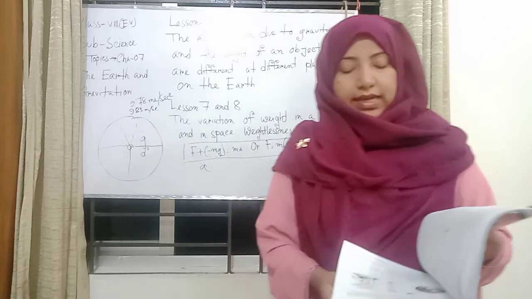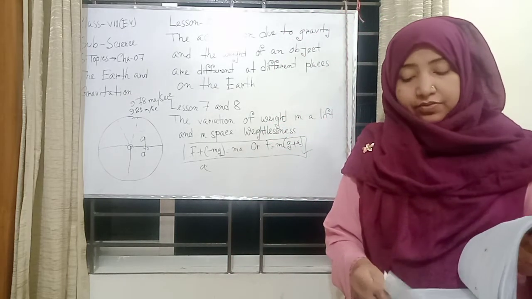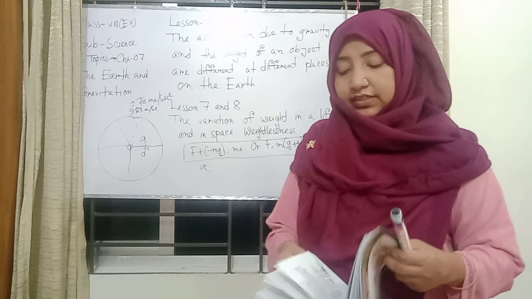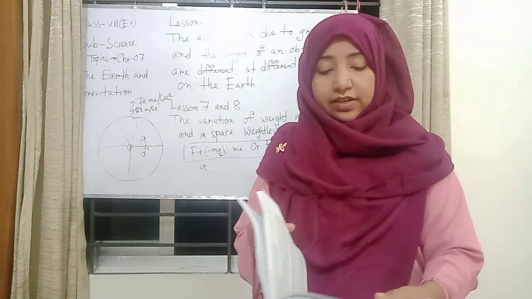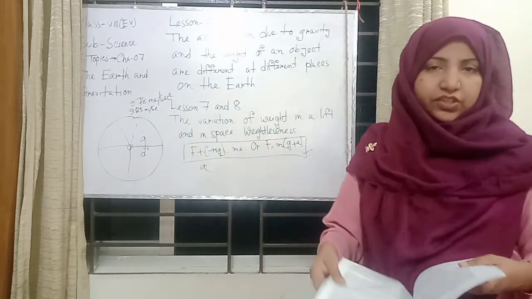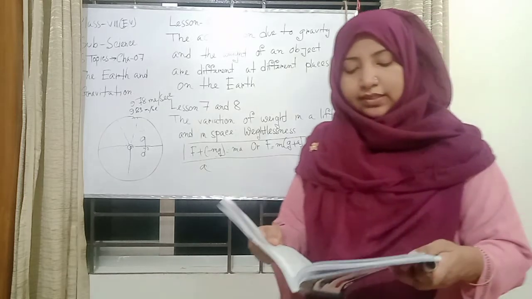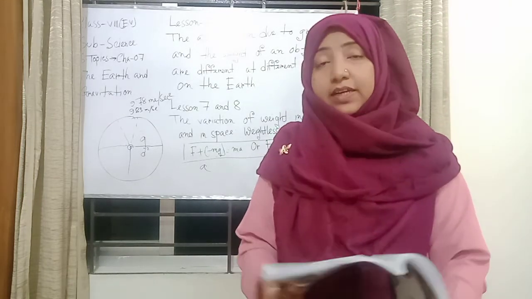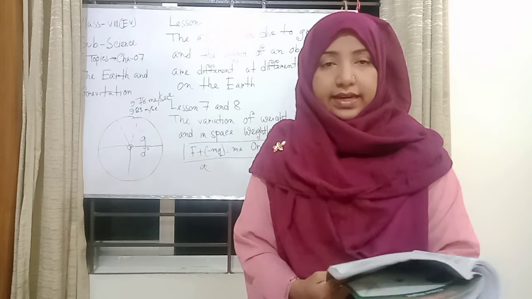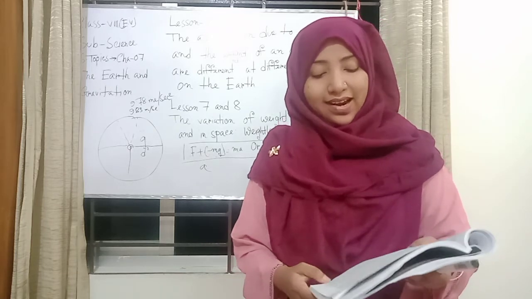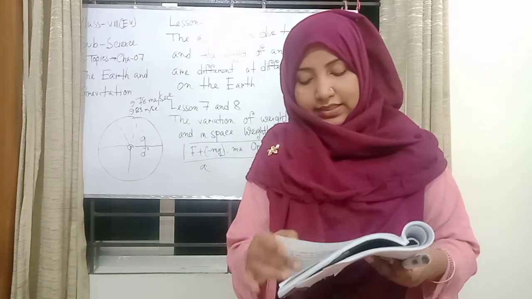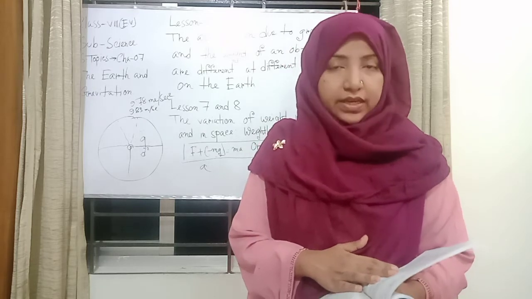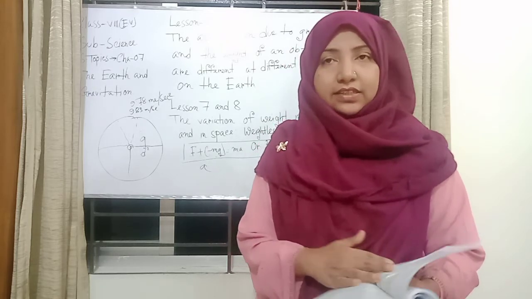My dear students, again I also repeat the earth and the gravitation. Basically, the first category is the earth and the gravitation. What's the meaning of the gravitation? And we also know Newton's law of gravitation and gravitational force. Again, in lessons 2 and 3, we also learn the gravity and the acceleration due to gravity. Yes, we also know that g is equal to GM divided by d square.